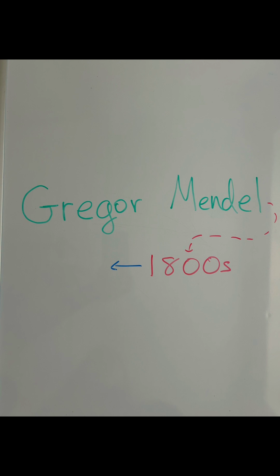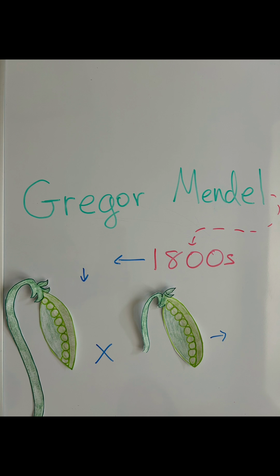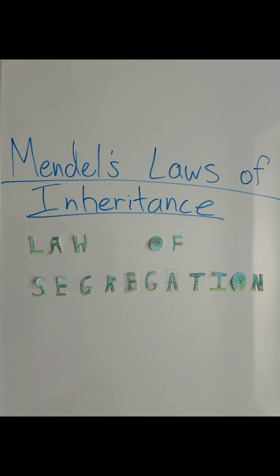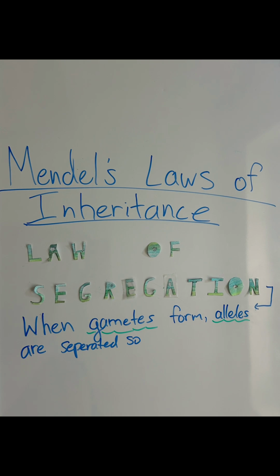Based on his studies, Mendel's conclusions were that organisms have discrete factors that determine its features. Organisms have two versions of each factor, gametes only have one version of each factor, and one version of an allele is dominant over another, and will be completely expressed if present. Certain rules can be established from his conclusions, which include the law of segregation. When gametes form, alleles are separated so that each gamete only carries one allele for each gene.